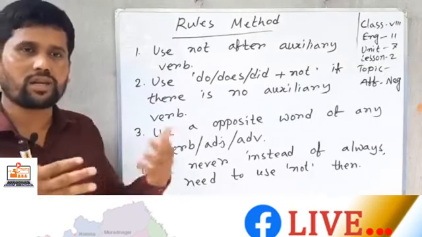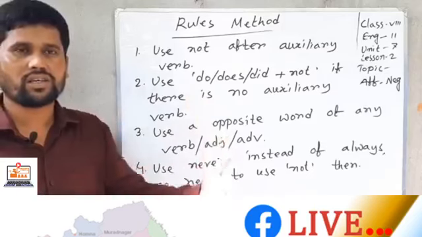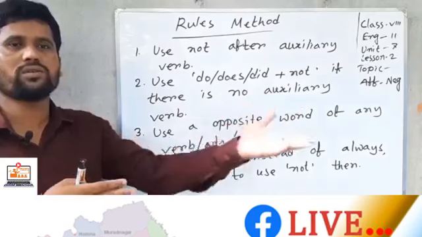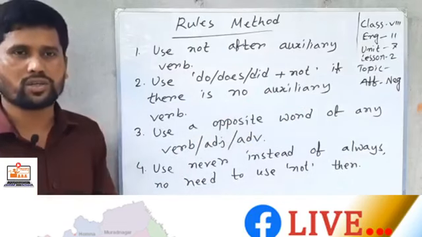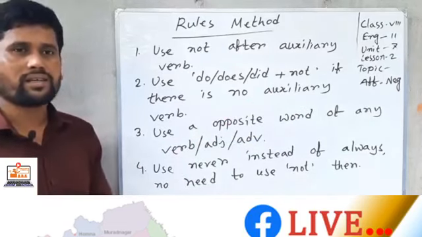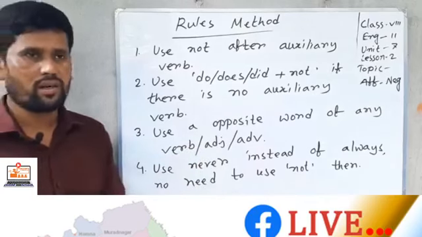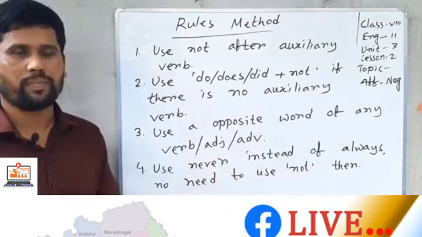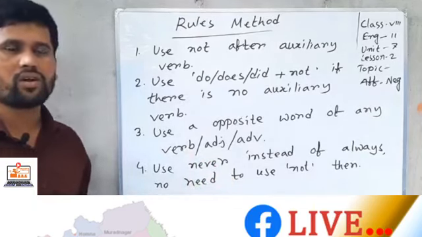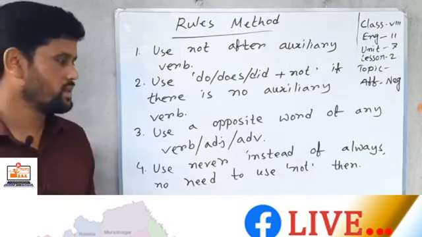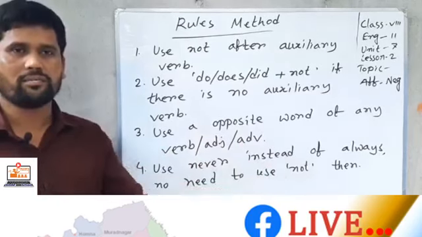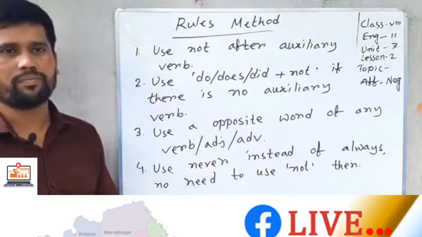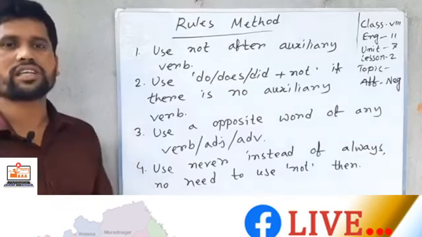If you find an auxiliary verb, you can use the auxiliary verb plus not. If you don't find an auxiliary verb, you can use do, does, did according to the main verb and then not. And the second work, you should use the opposite word of the verb, adjective or adverb. But when you find always or never, you can use never instead of always. But then you should not use not after the auxiliary verb, because never means not either.